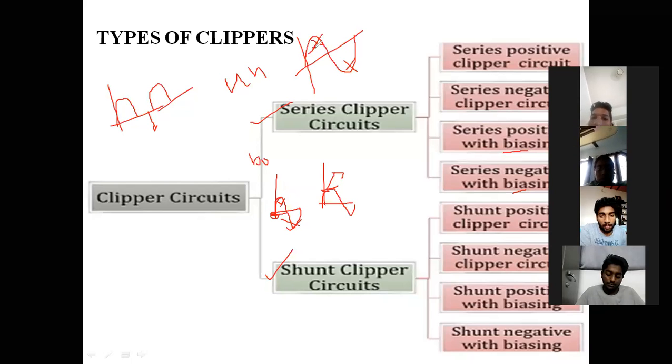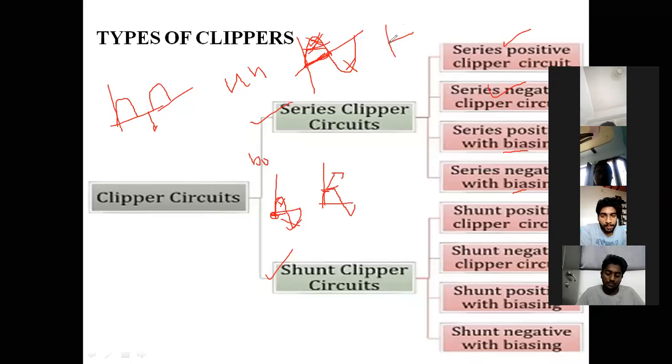If you want to remove the positive portion, then we call it a positive clipper. If you want to remove the negative portion, then we call it a negative clipper. Positive clipping means it may cut the entire positive portion, so we won't have a positive portion. If we use biasing, that means a reference voltage, the portion above that reference voltage will be cut, and below that reference voltage we may have the output.